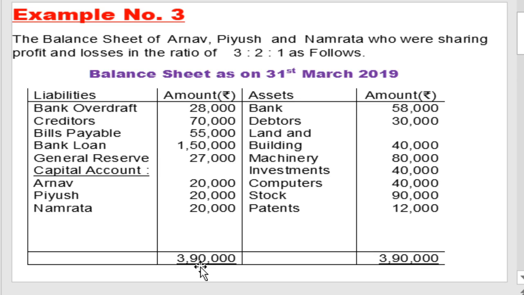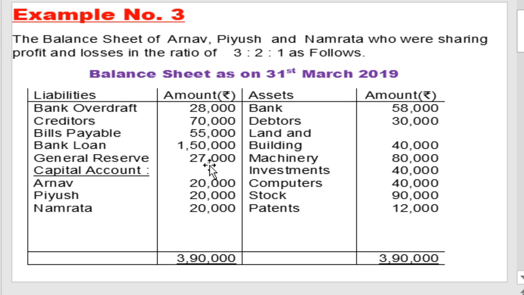Adjustment over, and now the remaining items of the liability side of the balance sheet. Bank overdraft is only a liability, no adjustment, so record in the liability side. Creditors, no adjustment on creditors, record in the liability side of the new balance sheet. Bills payable, already adjusted, tick. Bank loan, no adjustment, no payment, no information, so again continue in the new balance sheet liability side.